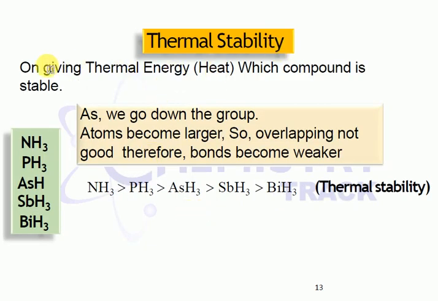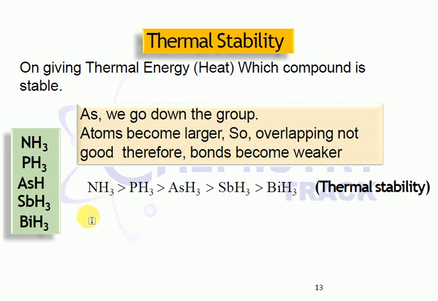As we go down the group, thermal stability will decrease. Why? The bond between bismuth and hydrogen is very weak when compared with the ammonia bond. Why is the ammonia bond strong? Here nitrogen is a more electronegative atom, it pulls electrons very strongly, and there is also the possibility of formation of hydrogen bonds.